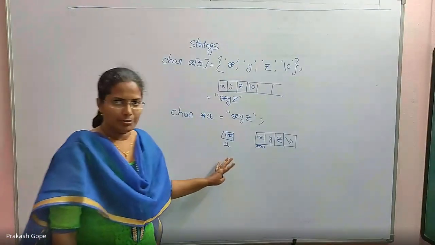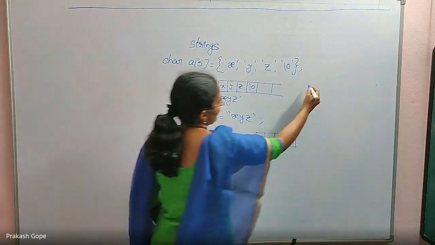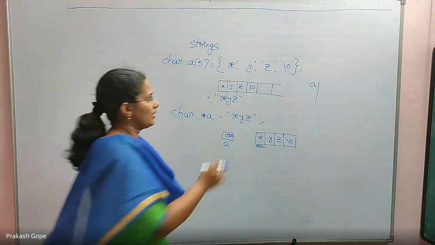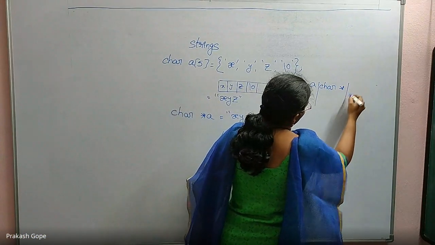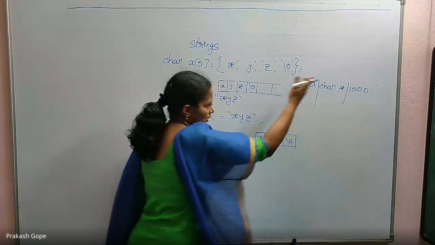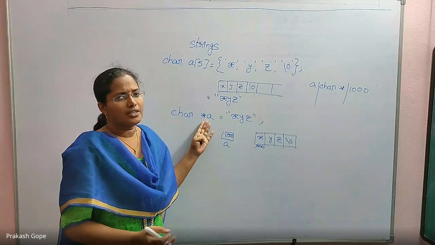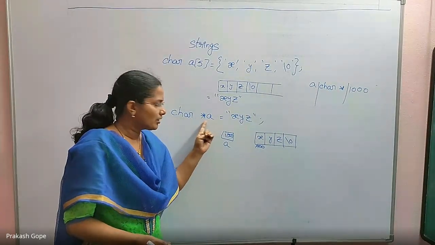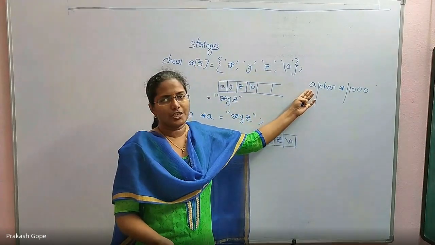This is internally happening. Even if you follow the array method, you know the array name is the address of the first element of the array. The first element is a character, so its address is char star and its value is 1000. That is maintained as a constant. Here you are maintaining A as a variable, that's all. You can modify A because this is a variable. Here in this method, A cannot be modified, it is treated as a constant.